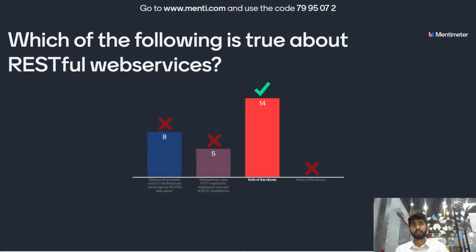14 people have given the correct answer. It's both of the above. Web services based on REST architecture are known as RESTful web services. These web services use HTTP methods to implement the concept of REST architecture.